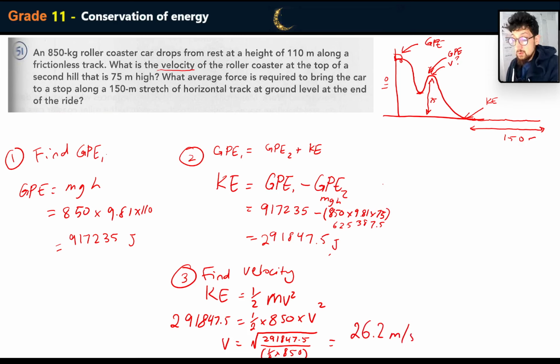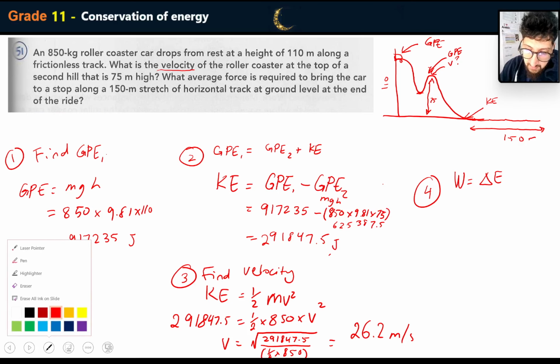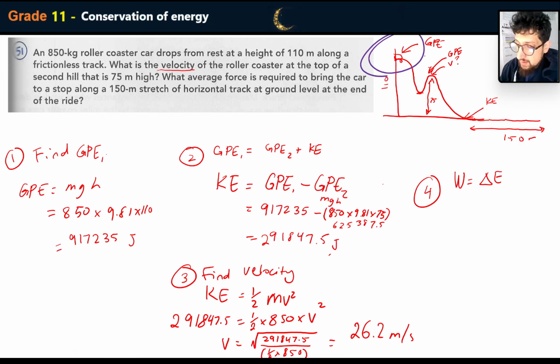Now we're not done solving the problem. There's only one last step to go, because this part here is asking for the average force required to bring the car to a halt or to stop it completely. Now we know that work is equal to change in energy, and so remember how much energy the cart had at the start. So over here, let me just use a different color. Over here, that's the total energy of the system.